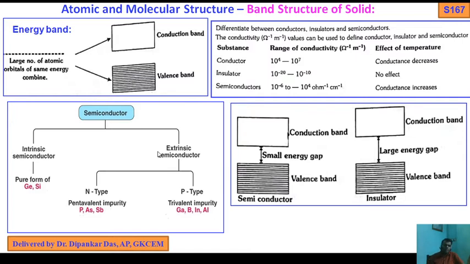So the classification of semiconductors: intrinsic semiconductor and extrinsic semiconductor. The intrinsic semiconductor is obtained by heating, and a pure crystal of silicon or germanium acts as an intrinsic semiconductor, or insulator at 0 Kelvin.